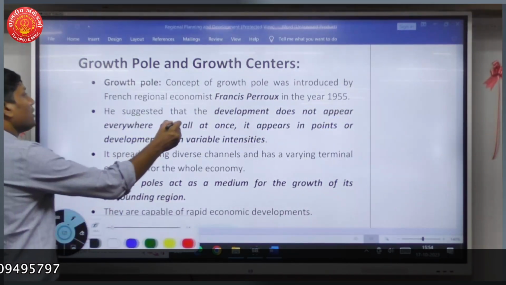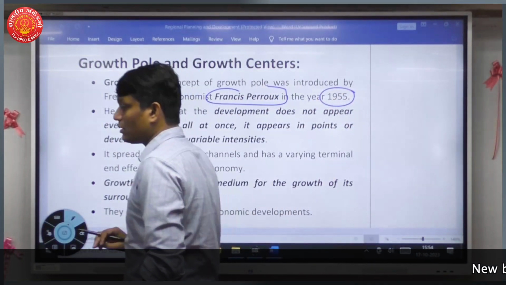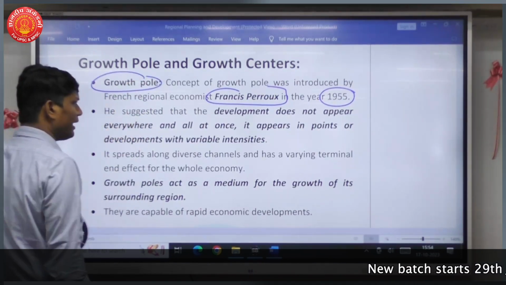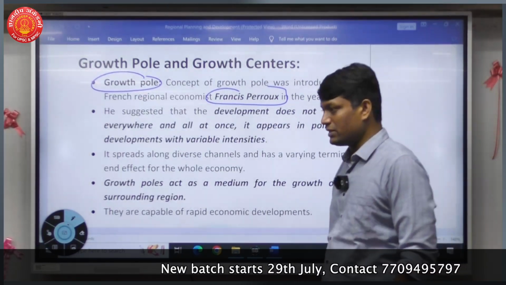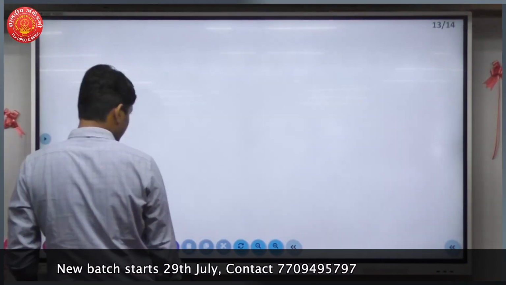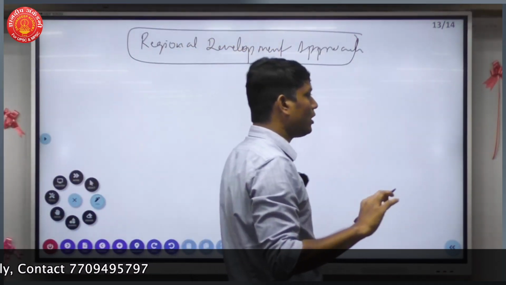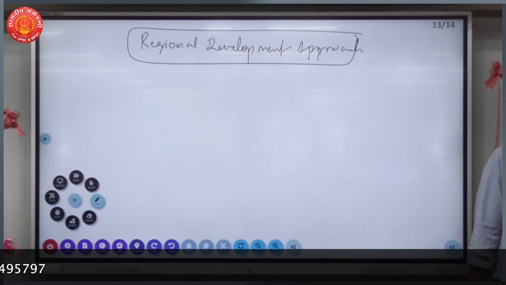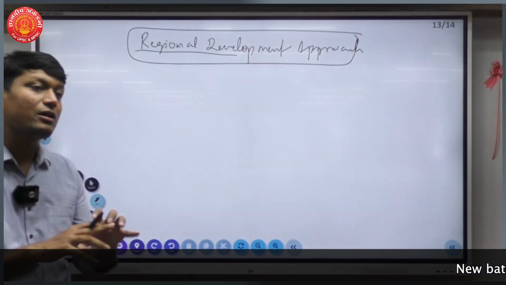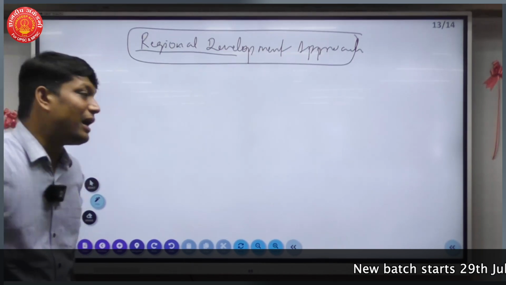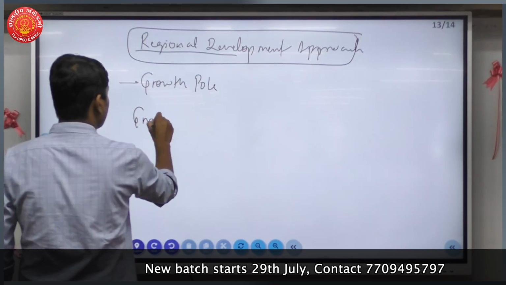There is one economist called Francois Perroux. So this fellow comes up with the idea of growth pole in 1955. Now understand the fundamentals once, the rest is theory. Okay. What we are trying to suggest when we say growth pole and growth center, we are simply suggesting it's a regional development approach. If an underdeveloped region or a developing region or sometimes even developed countries want to achieve regional development, if I want to bring about development in a particular region, then I will go for the theory of growth pole and growth center.